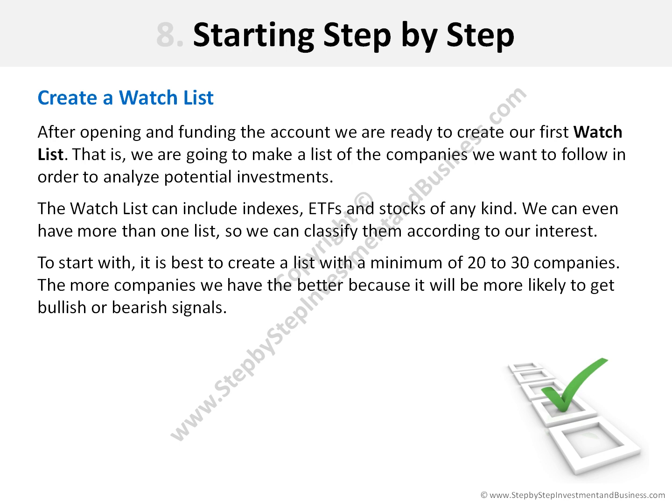To start with, it is best to create a list with a minimum of 20 to 30 companies. The more companies we have, the better, because it will be more likely to get bullish or bearish signals.